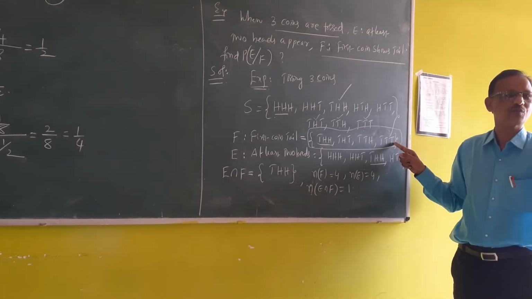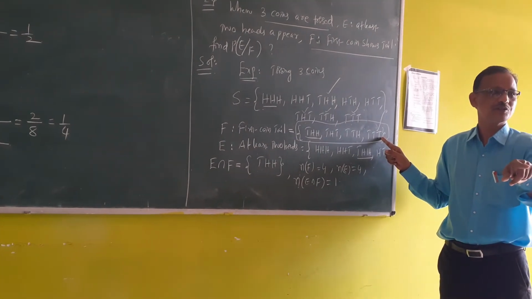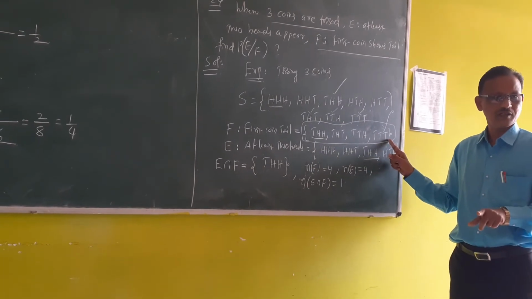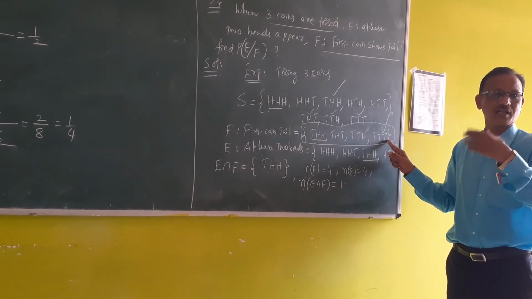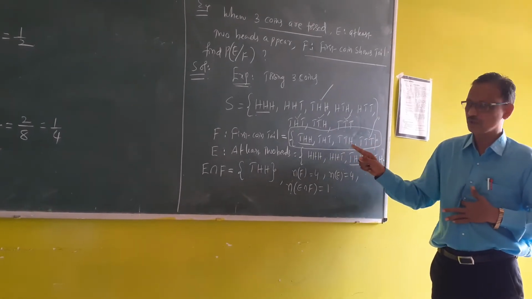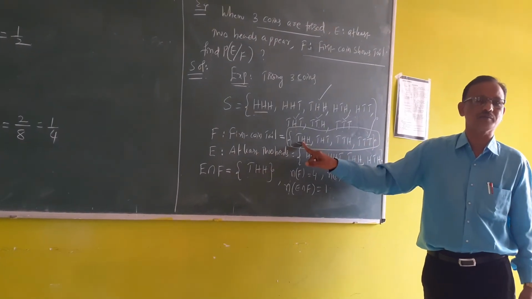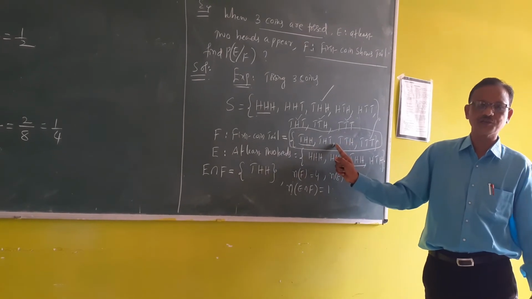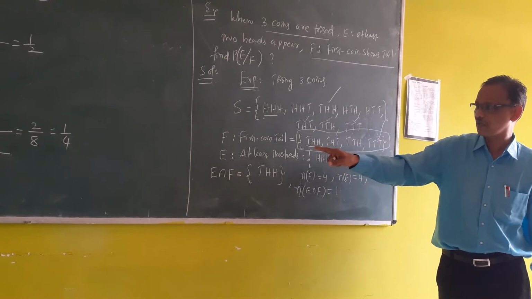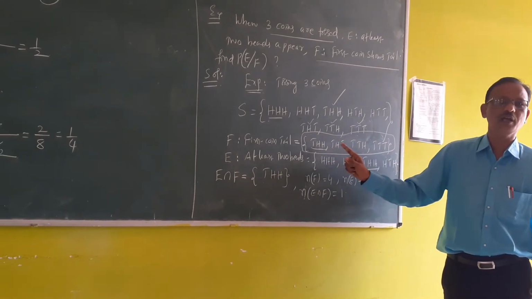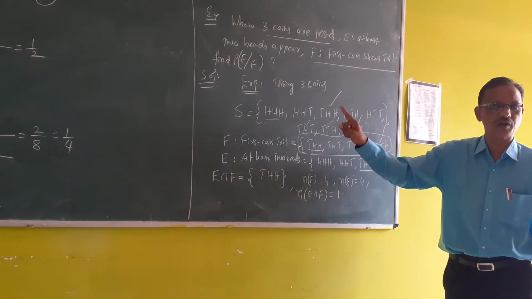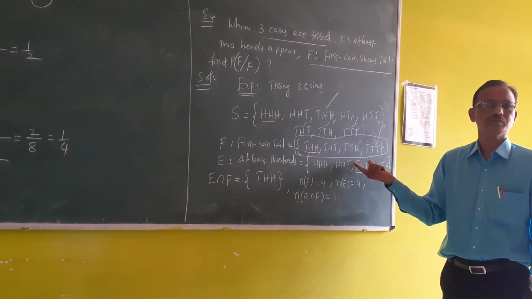In which, what are favorable to E? These 4 outcomes are there, in which the intersection part is favorable to E. 1 by 4.